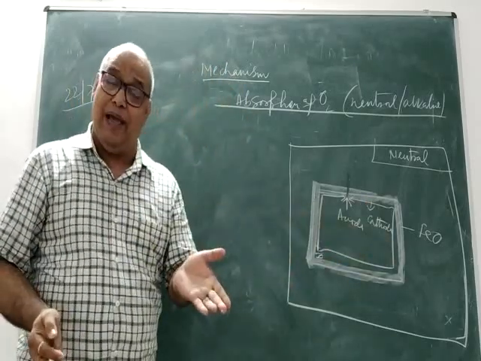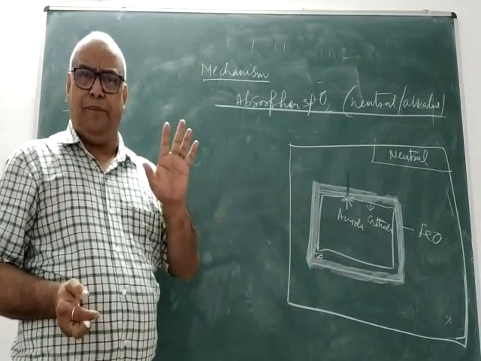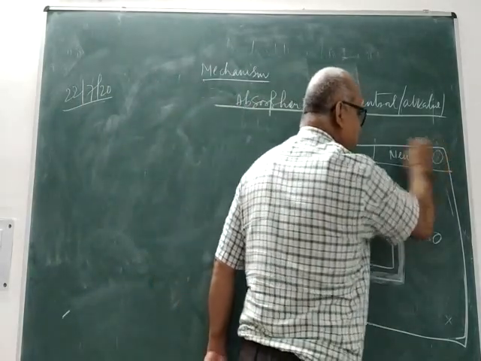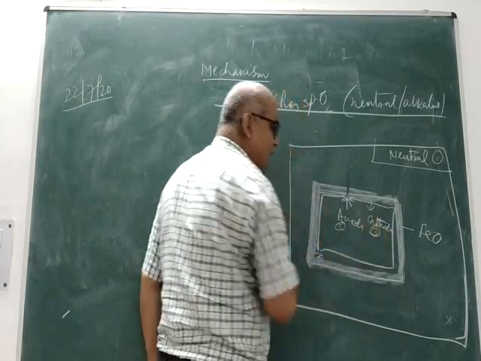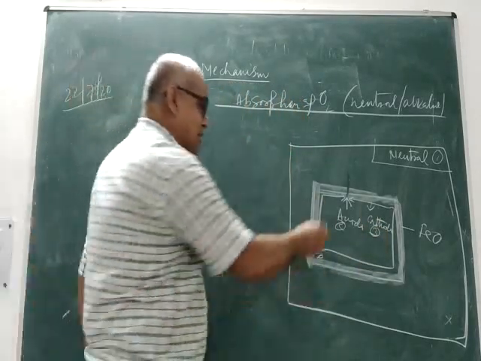As I have told you earlier, there will be five different distinct areas. Number 1 is this one. Number 2 will be the anodic area. Number 3 will be the cathodic area. Then we have to go with the anodic reaction followed by the cathodic reaction.